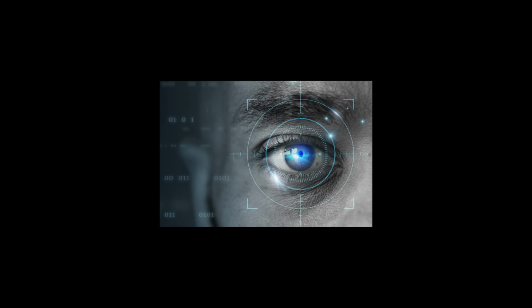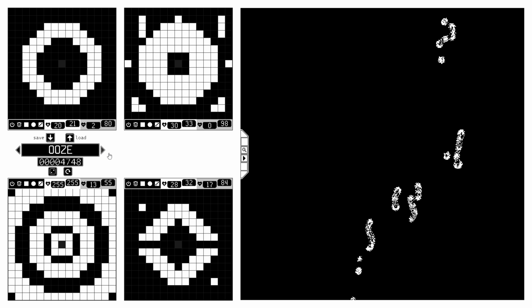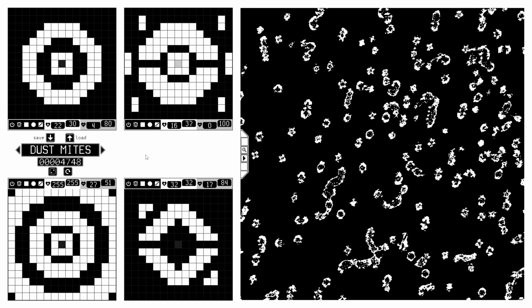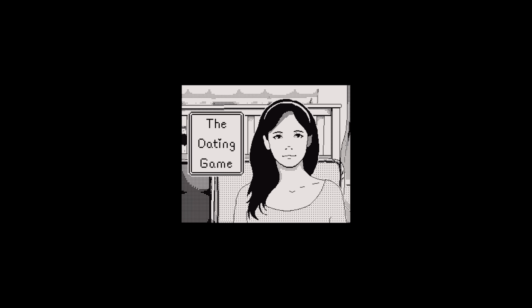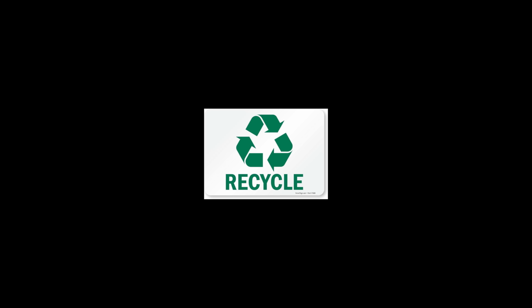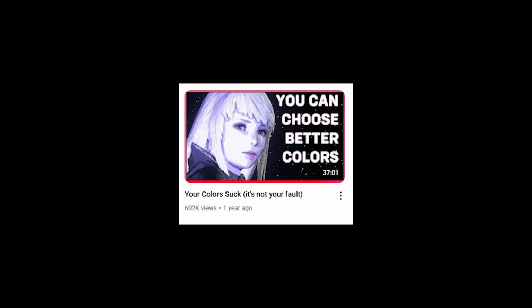To complete the visuals of the game, we need to do something about the harsh black and white contrast. While it looks cool for a little bit, your eyes will quickly get strained from staring at this. If you remember from all the way back in my Ludwig Jam video where I made the dating game, I created a whole bunch of 1-bit color palettes to randomly select from each time you started a run to add visual variety and reduce eye strain. I wanted to reuse that idea here as well, but apply what I learned from my video on randomly generating color palettes so that I don't have to go through the trouble of making my own.